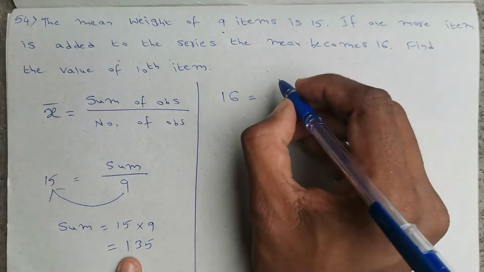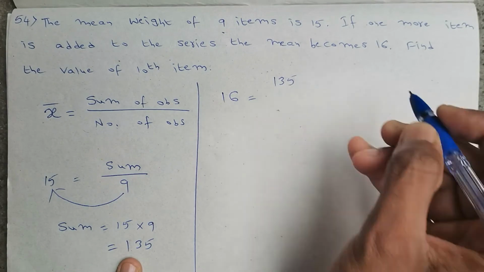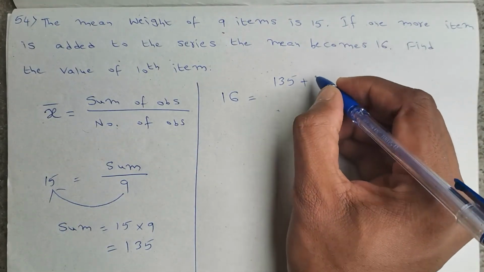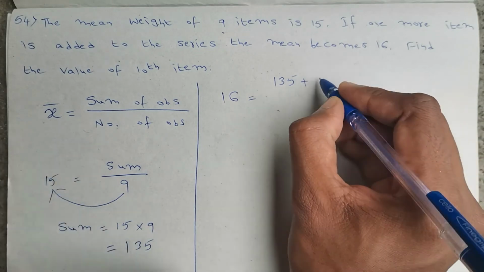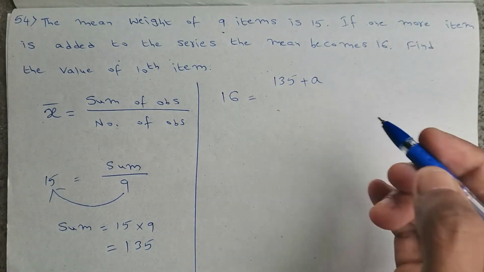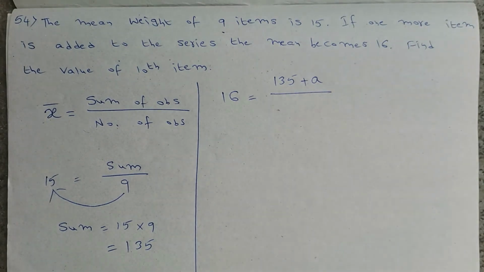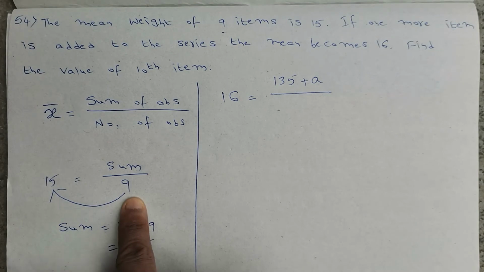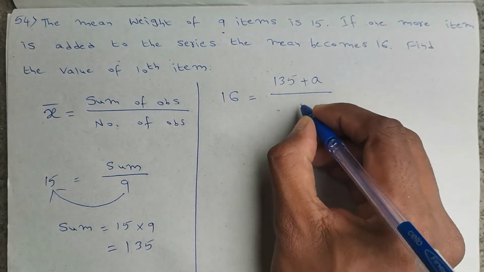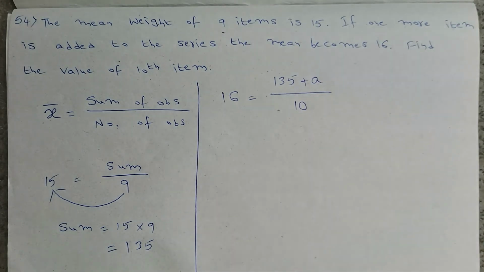Already we know previously the sum is 135. Now one more item they are adding, so plus here already x bar is there, so I will take some other alphabet A. That added item value is A divided by number of observations. Previously we have 9 observations, but now one item is added, so 9 plus 1, 10 observations.